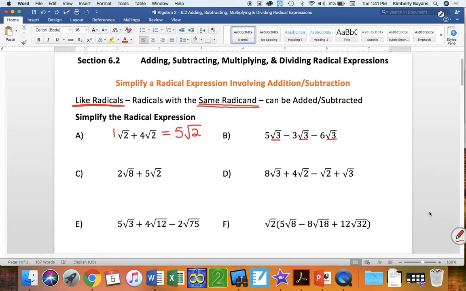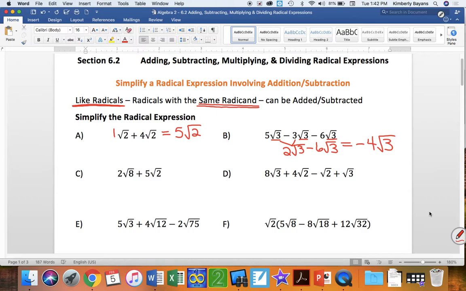So we can add or subtract these together because our coefficients don't necessarily matter. Our radical parts do. So 5 square roots of 3 minus 3 square roots of 3 is 2 square roots of 3. So if we simplify this, we end up with 2 square roots of 3. And then we're left with minus 6 square root of 3. Well, 2 minus 6 is negative 4 square root of 3. The square root of 3 just tags along just like if it were an x or a y or an x squared or any other variable. That square root of 3 just kind of tags along with its coefficients.